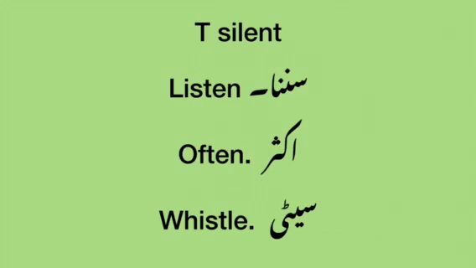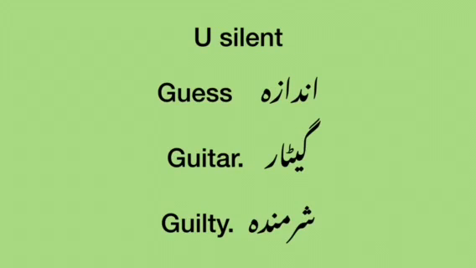Now we are having the words. Here U is silent. Guess. Guess. Andaza. But U is here. Next is guitar. Guitar. Sound shows there is no U, but there is a U. Guitar. Guilty. Guilty. Sharminda.